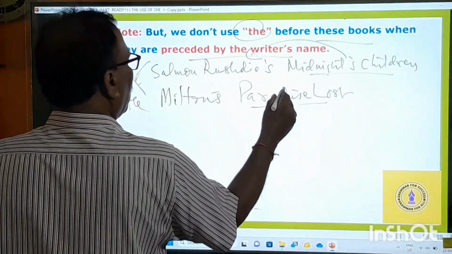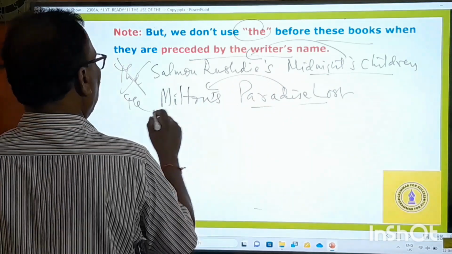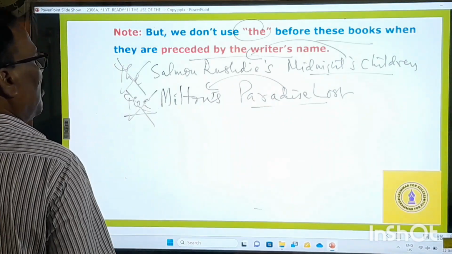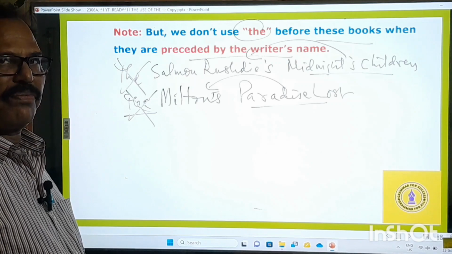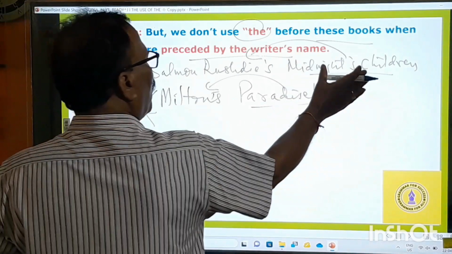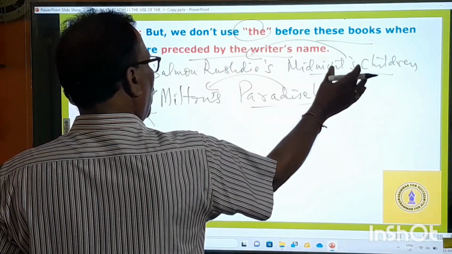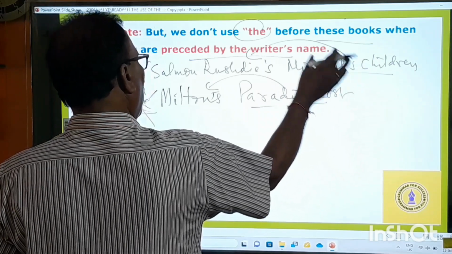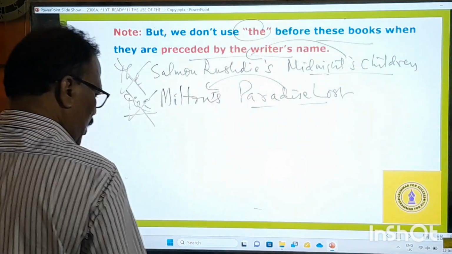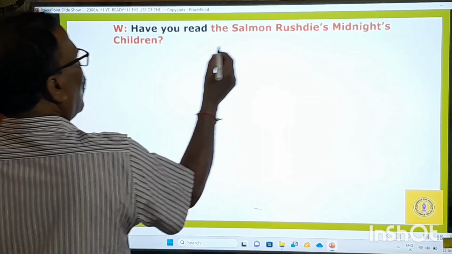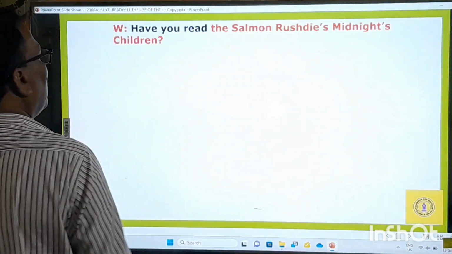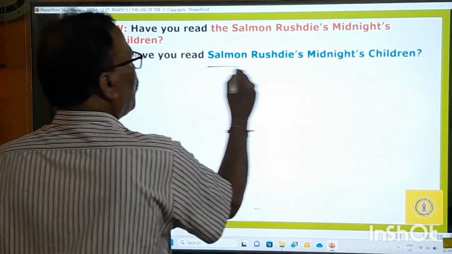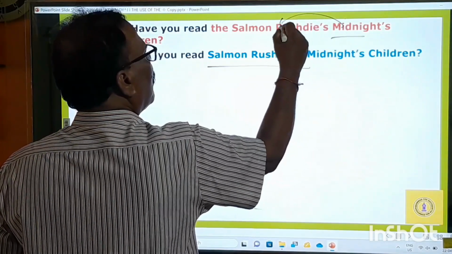Paradise Lost is a book. Milton is the writer. The Milton's Paradise Lost? No. So in this way, before the popular names of books, if the writer's name is there, we should not use any article before that. Have you read the Salman Rushdie's Midnight's Children? No. Have you read Salman Rushdie's Midnight's Children, because Midnight's Children has the writer's name.